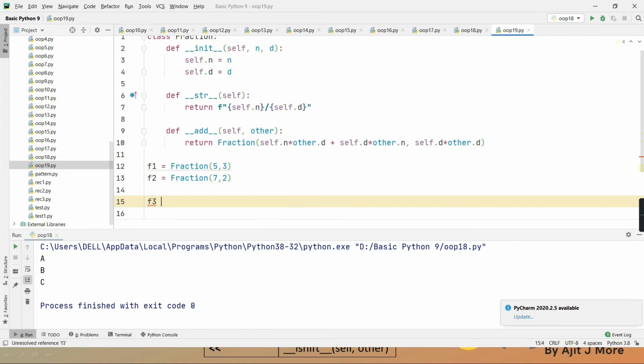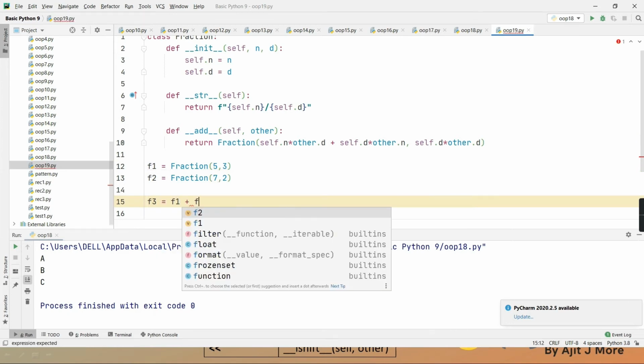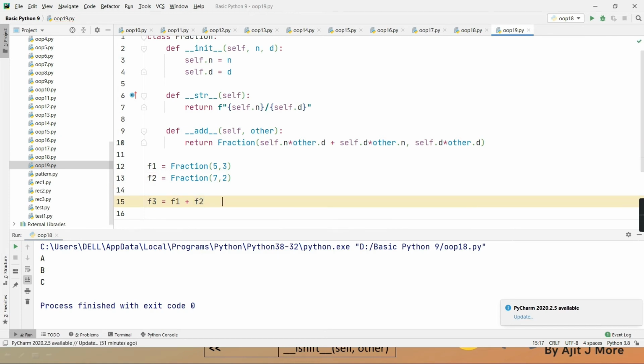Yes or no, guys? Now I am calling F1 plus F2. So implicitly I am writing a normal expression. That is what operator overloading is. I am performing a similar operation to what I do on the basic types. Basic types like integers, float, string, complex.